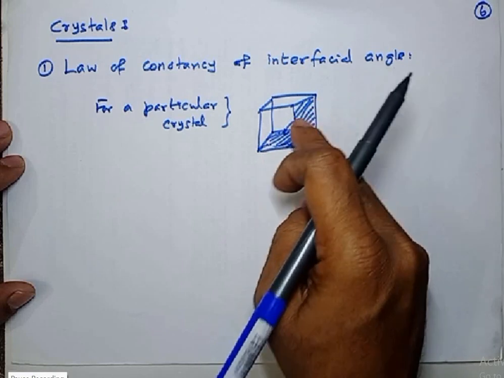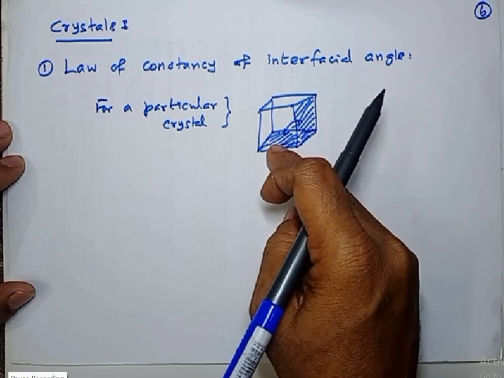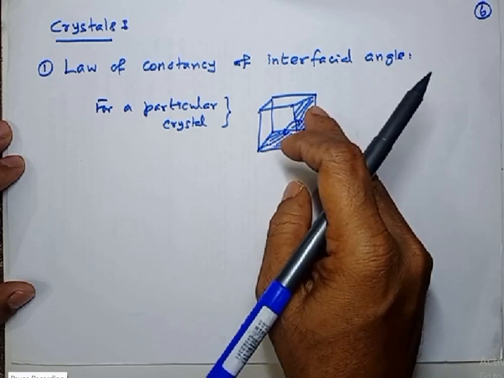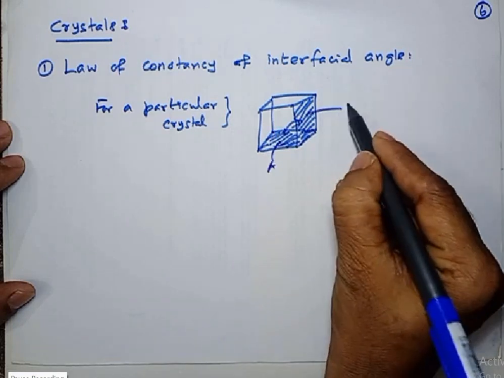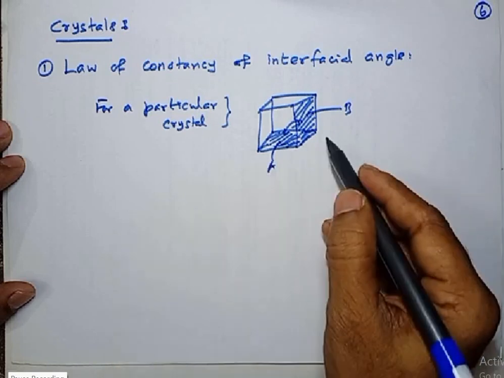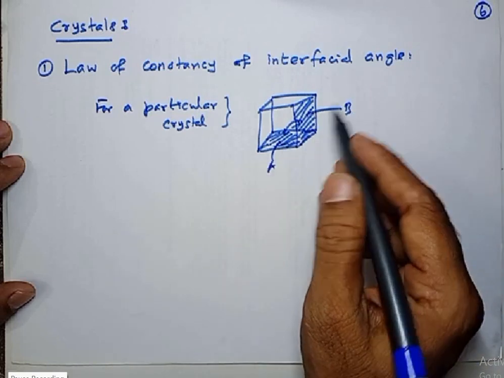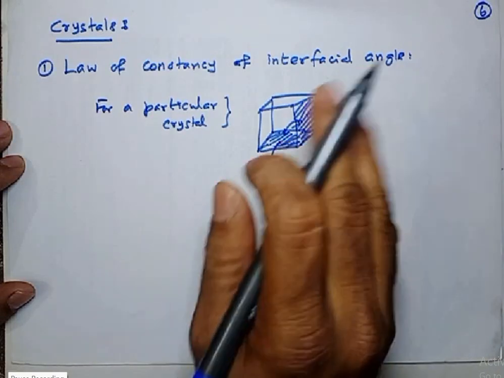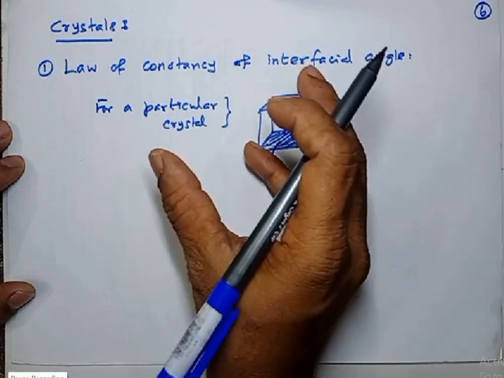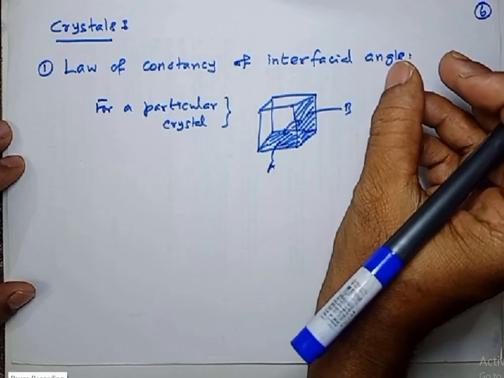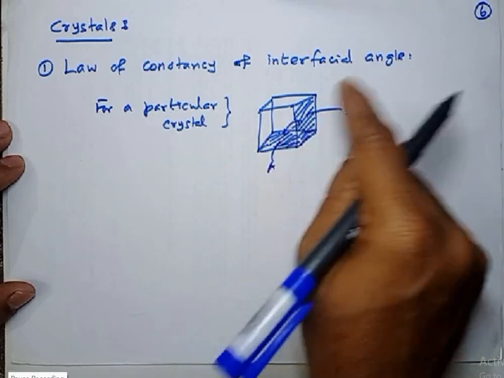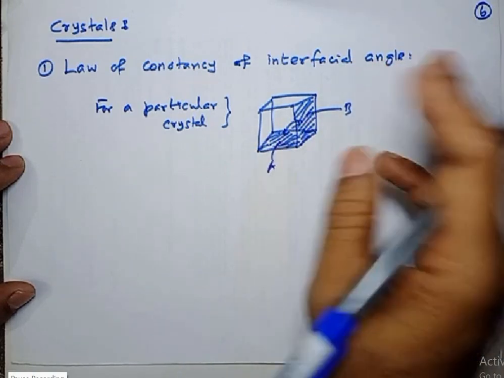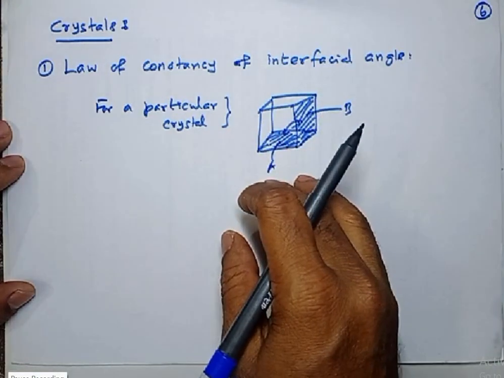For the same two faces, let me call this face A and this face B. The angle between these two faces is a constant. Now, in the same crystal, if you take some other place, take the same faces A and B and measure the angle, you will get the same angle.